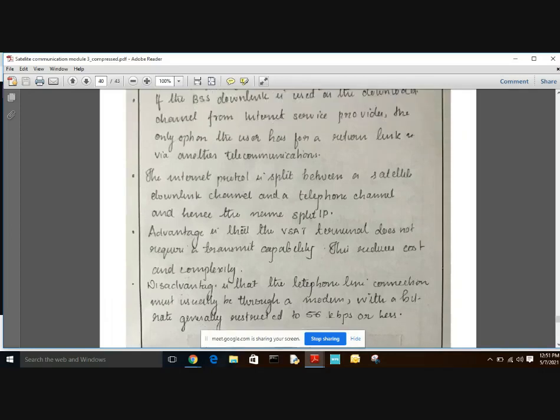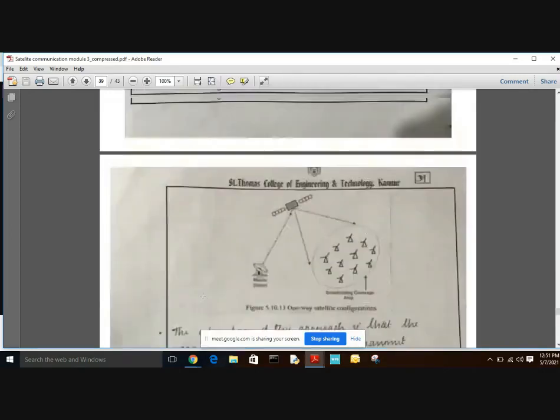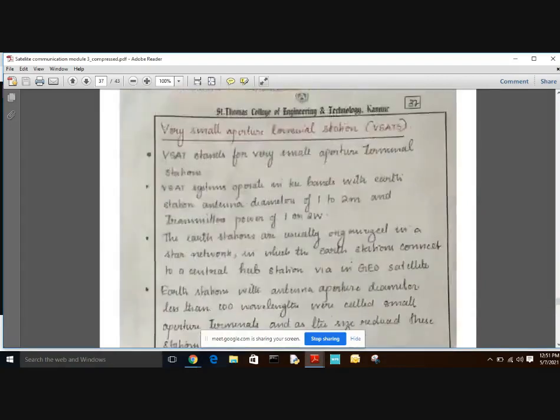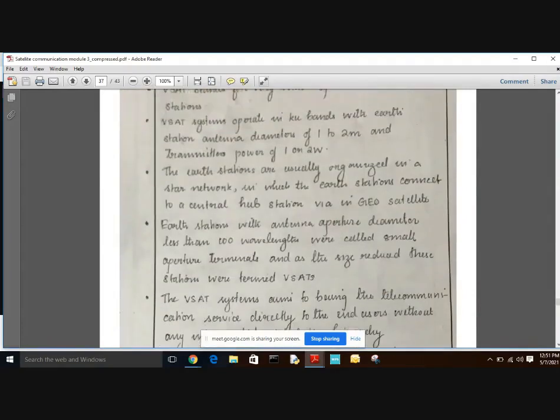So we have this VSAT here. VSAT is nothing but a very small aperture terminal station. In this VSAT, we have a system that operates in the Ku band with a very small antenna diameter of 1 to 2 meters. The antenna size is reduced by increasing the frequency and transmitted power.